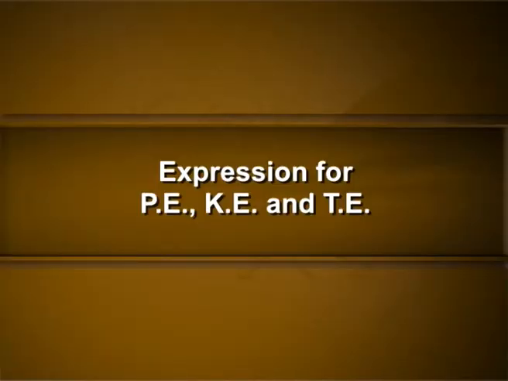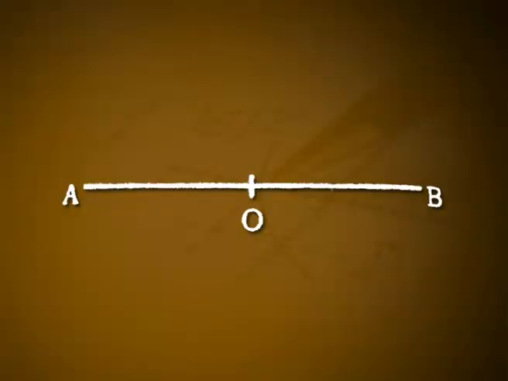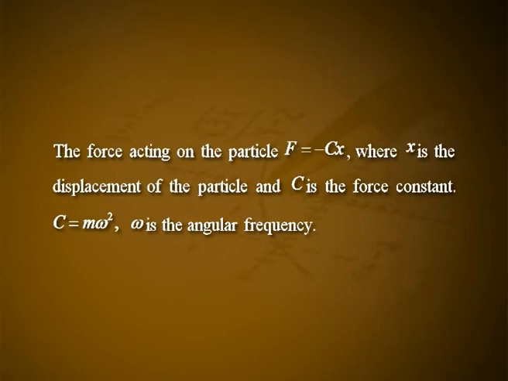Expression for potential energy, kinetic energy and total energy. First, potential energy Pe. Consider a particle of mass m executing simple harmonic motion along a line AB, figure 1, with O as the equilibrium position and A and B as the extreme positions. The force acting on the particle F is equal to minus Cx, where x is the displacement of the particle and C is the force constant. C is equal to m into omega square. Omega is the angular frequency.